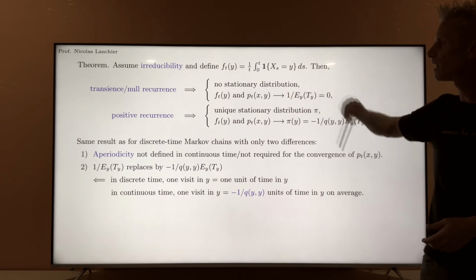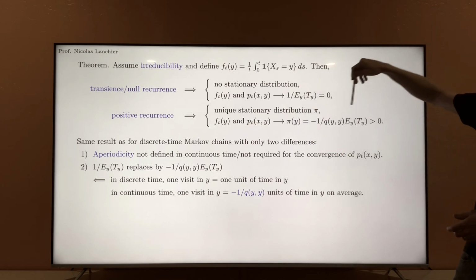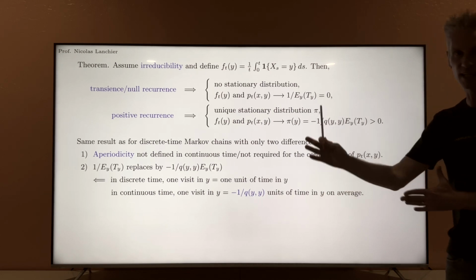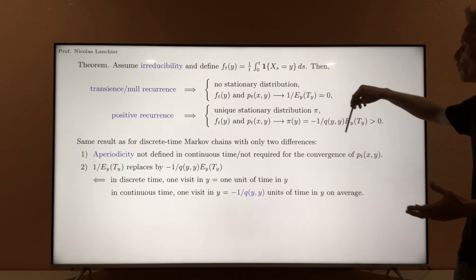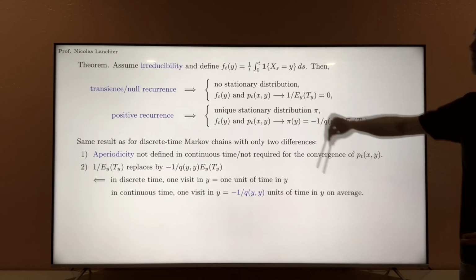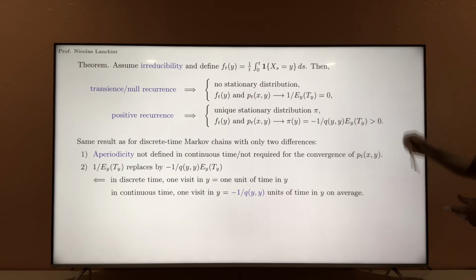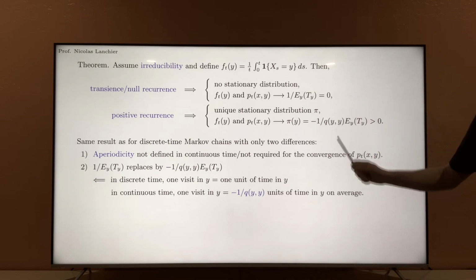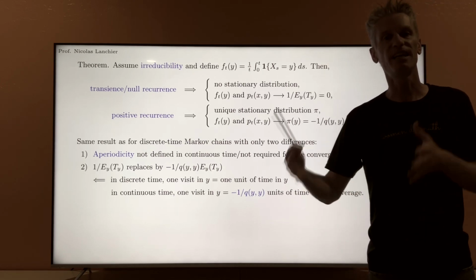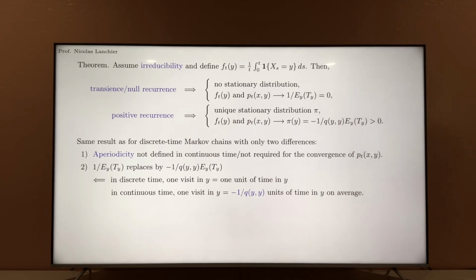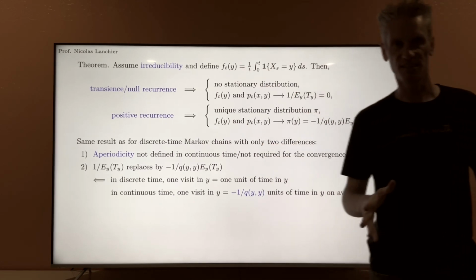The fraction of time spent in a state is indeed the reciprocal of the mean recurrence time. Here we need to correct things, because the fraction of time spent in a state is not only measured by the mean recurrence time, this also depends on the expected amount of time spent in the state at each visit. Alright, so except with those two little differences, the theorem is the same as in discrete time.